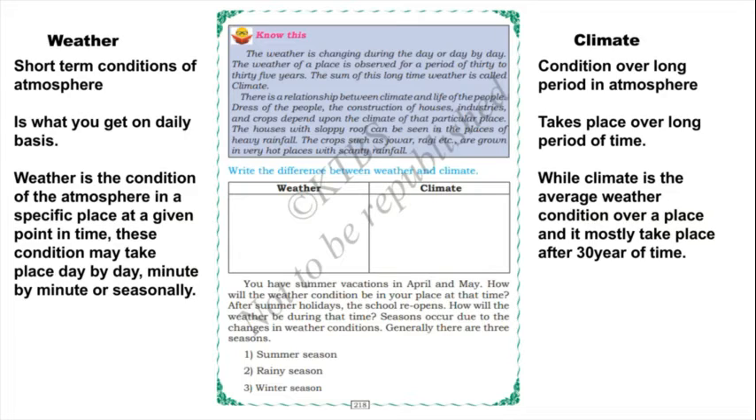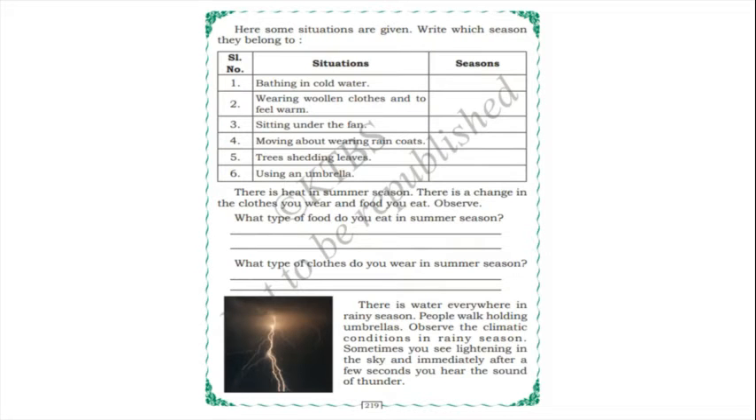Seasons occur due to the changes in weather condition. Generally, there are three seasons. What are the seasons, children? Summer season, rainy season, and winter season. Yes, you know already. So here some situations are given. Write which season they belong to. So situations, seasons. Bathing in cold water.